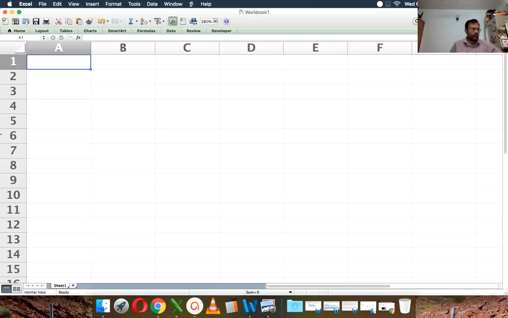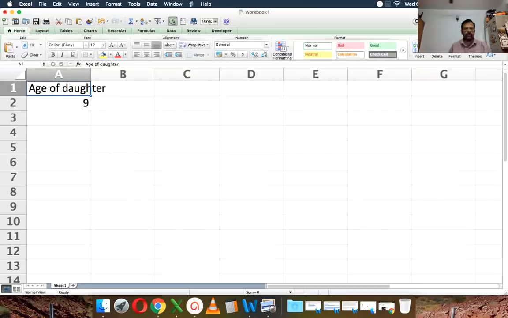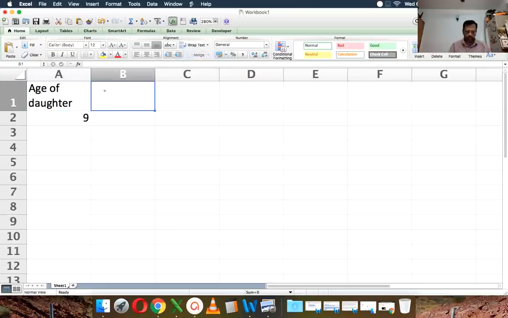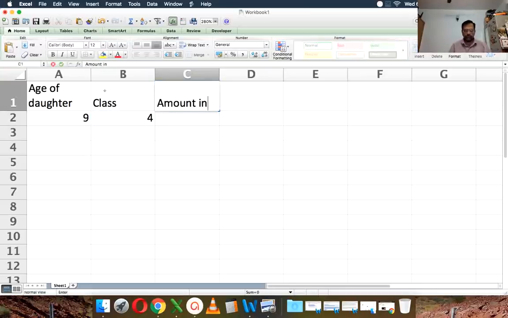So what I'm going to do is first let me write age of the child, and let's make the current age as 9, and current class, let's say 4th standard, and the amount in hand, the amount we have so far from other sources, etc. Typically, many people, when there's a child born, there's a lot of money given as gifts.